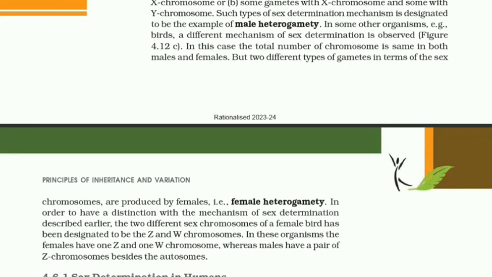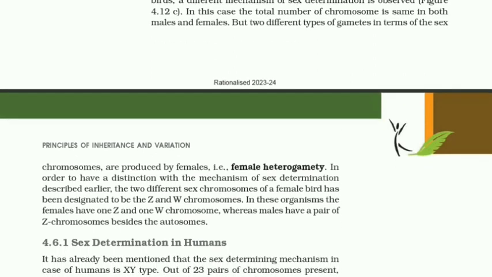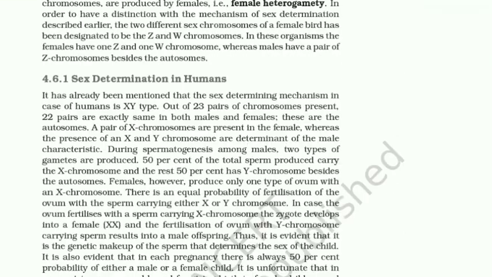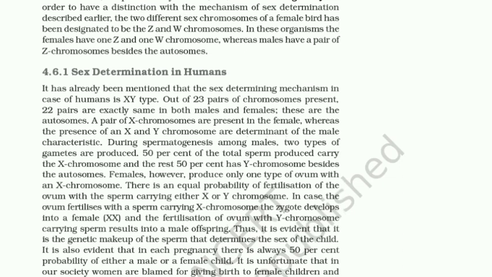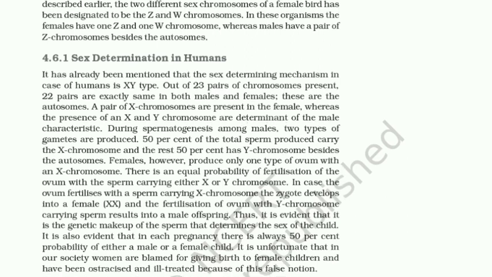In some other organisms, for example birds, a different mechanism of sex determination is observed. In this case, the total number of chromosomes is the same in both males and females, but two different types of gametes in terms of sex chromosomes are produced by females, that is female heterogamety. In order to have a distinction with the mechanism of sex determination described earlier, the two different sex chromosomes of a female bird have been designated as the Z and W chromosomes. In these organisms, the females have one Z and one W chromosome, whereas males have a pair of Z chromosomes beside the autosomes.